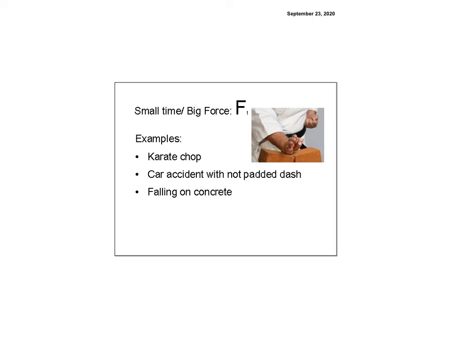Now, what if, on the other hand, I want the biggest force I can get? Remember, my J is equal to F times T. So now, if I have a small t, I can end up with a big force. I have a little t and a big force. I always like to look at a karate chop. You don't do a karate chop by slowly pushing on the brick and hoping it breaks. You do it very quickly. For a car accident, you don't have a padded dash, so you just hit the window, no time at all. Falling on concrete, no give, very small amount of time. So these are all ways to increase the force.